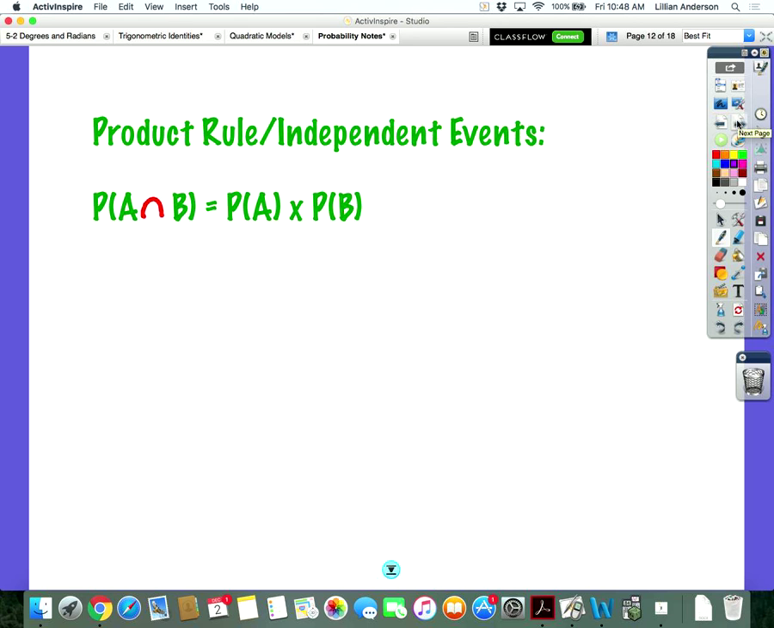Product rule: if events are independent, their intersection is equal to the product of the two together. That's how you determine the two events are independent of each other. What does it mean to be an independent event? They have no effect on each other. So one thing happening has no effect on the other, such as flipping a coin and rolling a die have no effect on the outcome of what's going to happen.